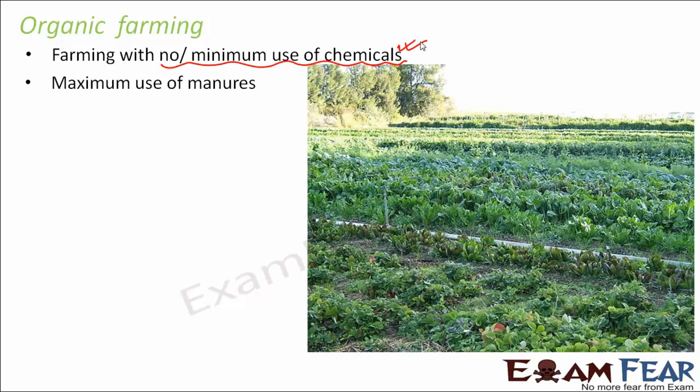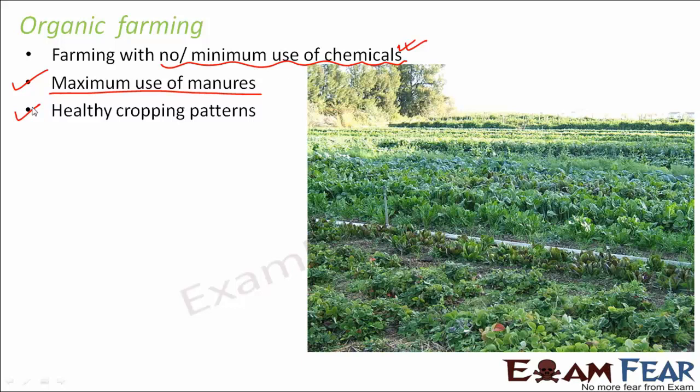Here, there is maximum use of manure. Manures are used to the maximum extent because they do not have any adverse effects on the environment. Healthy cropping patterns: it is ensured that crops are planted in a proper way. For example, a particular stretch of land should not be growing crops over and over again, because if too much crop cultivation takes place in the same land continuously, sometimes the soil becomes deprived of nutrients because all the nutrients get completely used up by the crops.